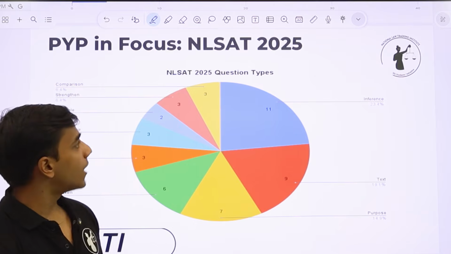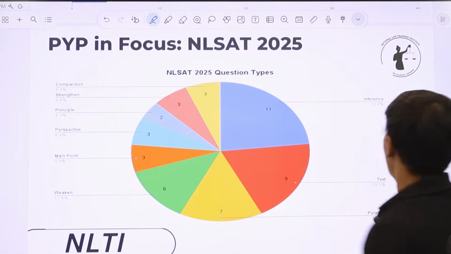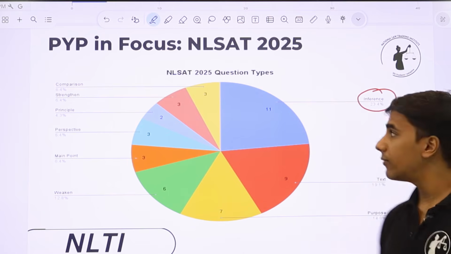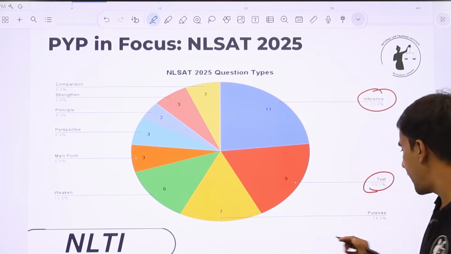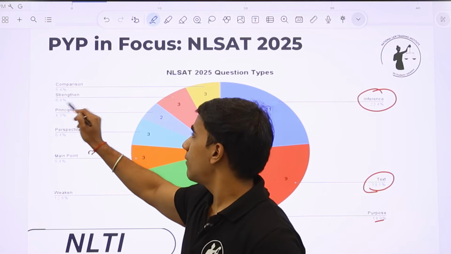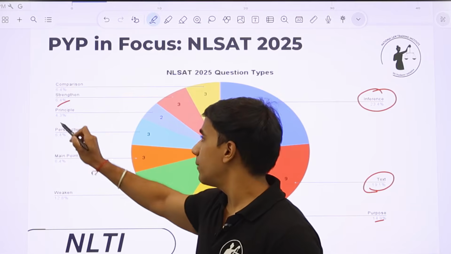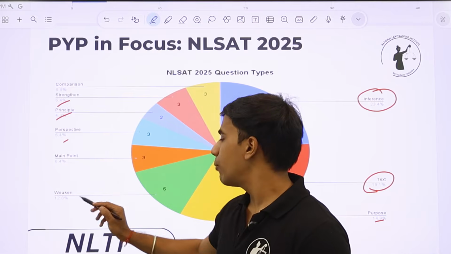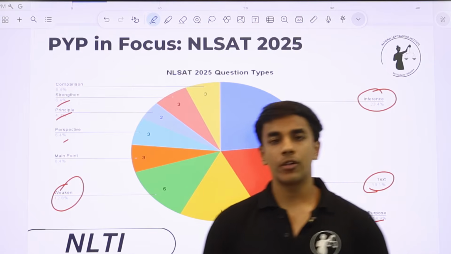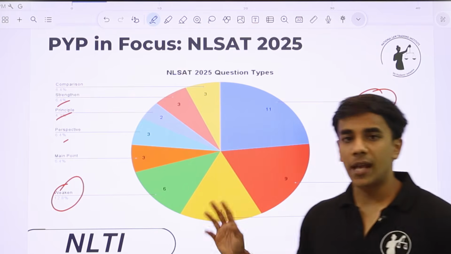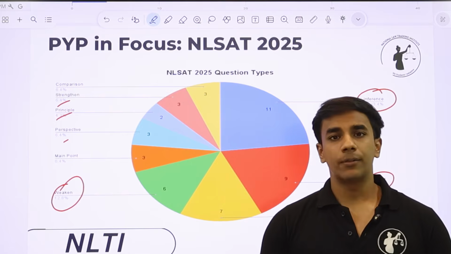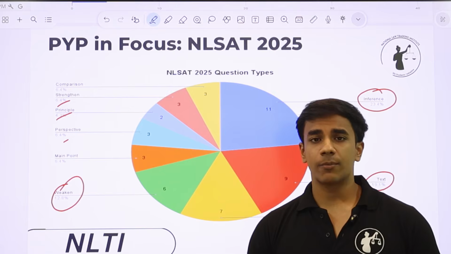So what was asked in NLSAT 2025? As I've already told you, around 24% questions were from inference, 20% questions directly text-based, around 15% based on purpose, that is, what is the primary purpose, around 7% on strengthening, 6.4% on comparison-based, principle-based, perspective-based, main point, and around 13% on weakening. Again, almost 20-25% questions were asked from strengthening and weakening. So this is the primary paper in focus for us, because NLSAT 25 is the latest benchmark or the paper based on which our NLSAT 2026 predictions will follow.